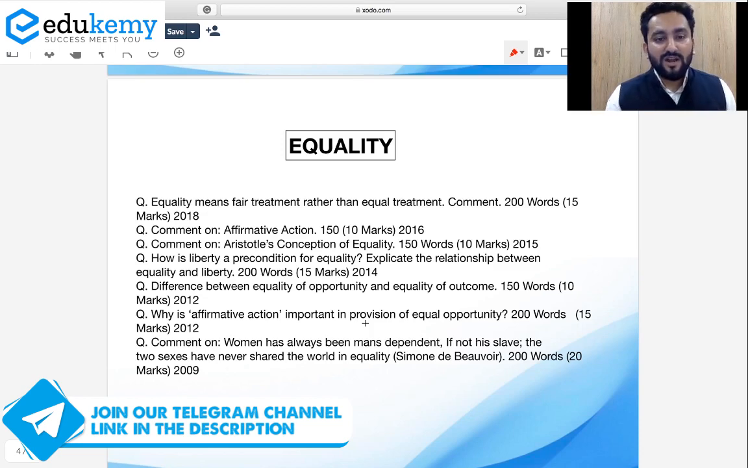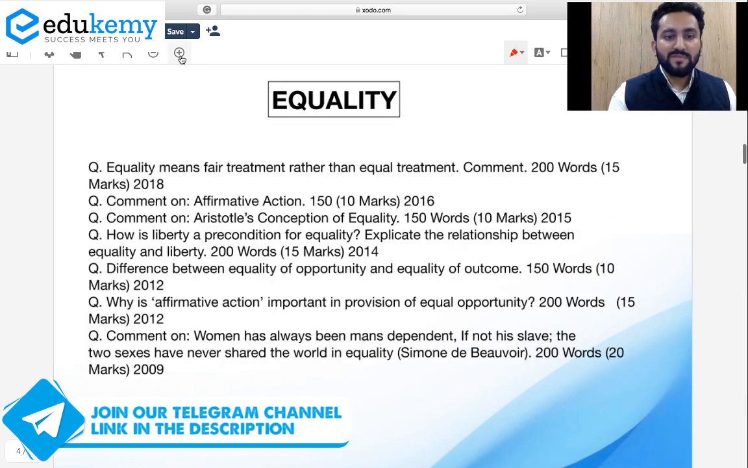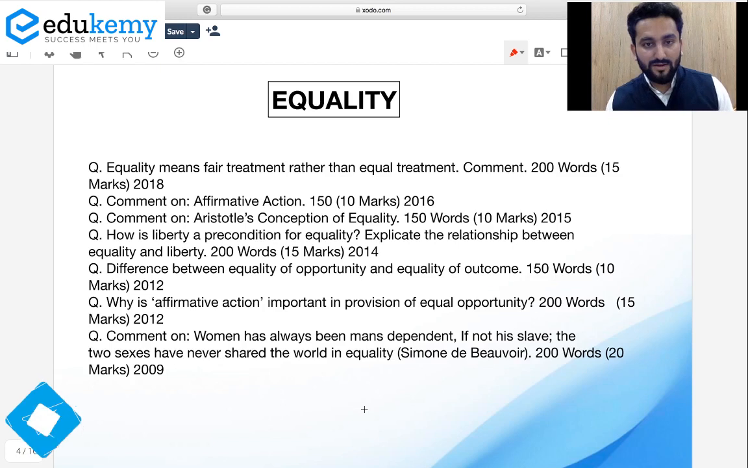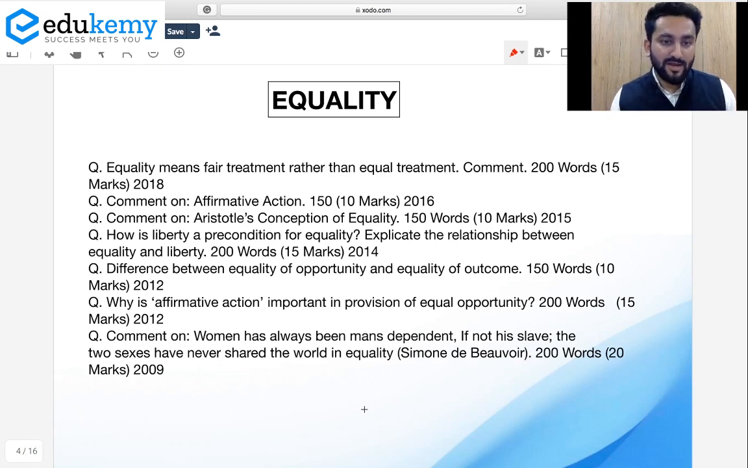These are the questions which are asked. Just take a look. That is all it's required as of now. You can take a screenshot also. Equality means fair treatment rather than equal treatment. Comment. It means the evaluator wants to know your understanding. Comment on affirmative action, 10 marker. Comment on Aristotle's concept of equality. Liberty is a precondition to equality. Explicate the relationship between equality and liberty.